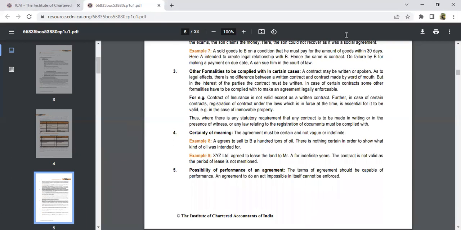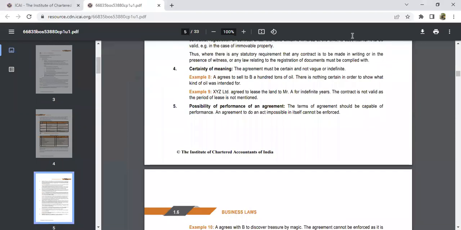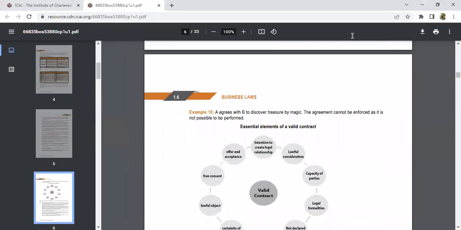Certainty of meaning. It is nothing but, suppose I tell you that I'll be giving 10 tons of oil, I have to mention in the contract what kind of oil I'm giving you, whether sunflower oil or coconut oil. So there must be a certainty of meaning for whatever contract I'm going to make. And possibility of performance of an agreement tells you that if you can perform, you can make a contract. If you can't perform, you cannot make that contract.